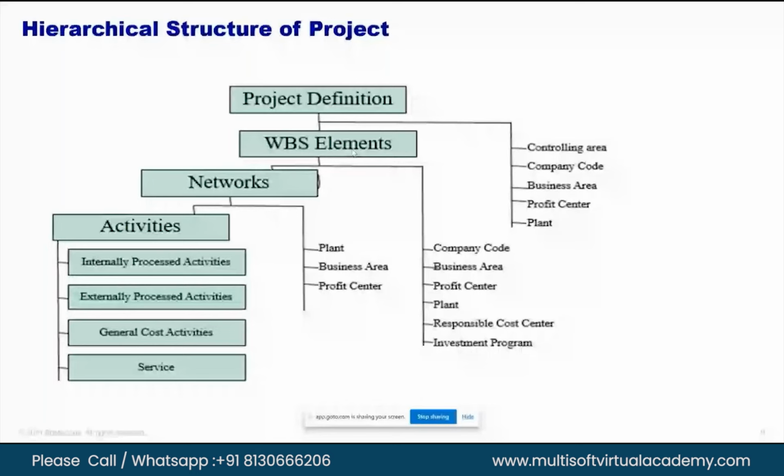Fourth is service. Say you are giving service to someone for HVAC works or for some finishing works. So you have outsourced the service to some vendor for doing certain work. Those would be called service type of activities. They won't have any scope of work. That would be directly a service. Say you have to supply all HVAC equipment, that would be supply and fix at the site. Those would be service type of activity. So this is the differentiation of the four. Please let me know if there is any question. In case I'm moving a bit fast, you can stop me.